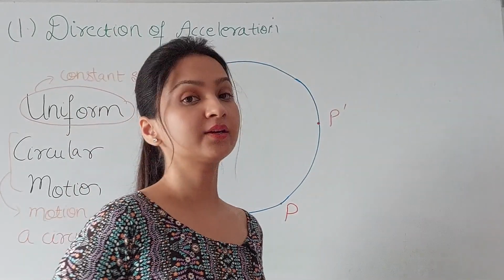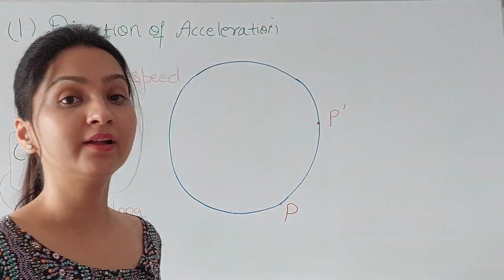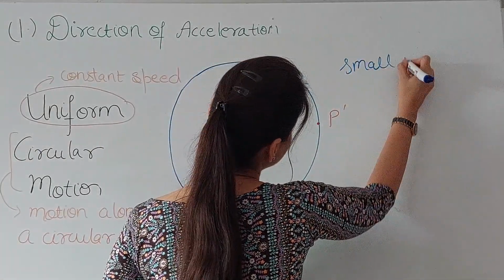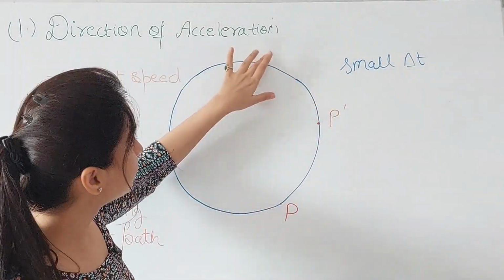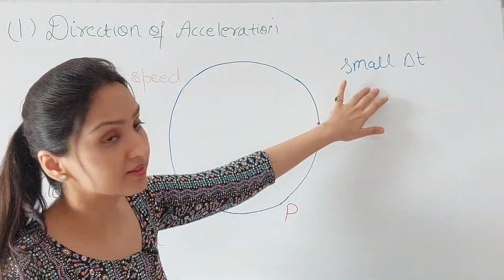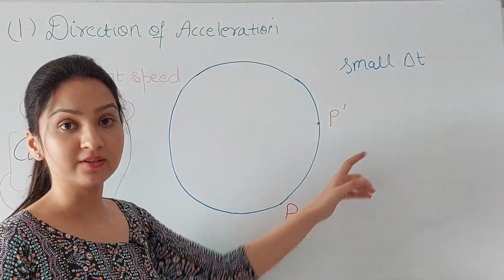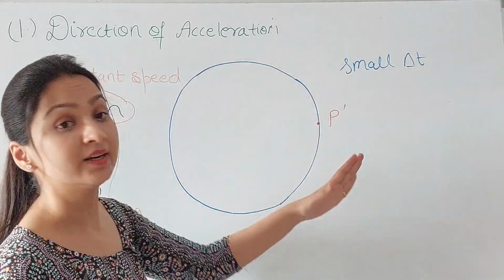So now let us check whether we will be getting the same results if we reduce this time interval, small delta time interval. Small delta t. Okay, earlier the point P dash was here. Now since this time interval here is small, this point P dash is here. In less time, at the same speed, you will not be able to go very far.